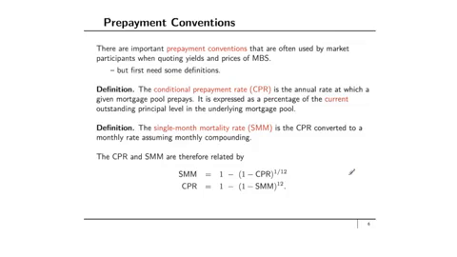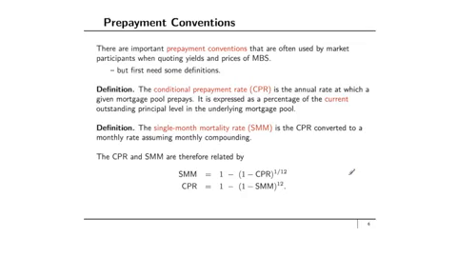We also need to discuss some important prepayment conventions that are often used by market participants when quoting yields and prices of mortgage-backed securities. But first, we need some definitions. One definition is the following. The conditional prepayment rate, the CPR, is the annual rate at which a given mortgage pool prepays.